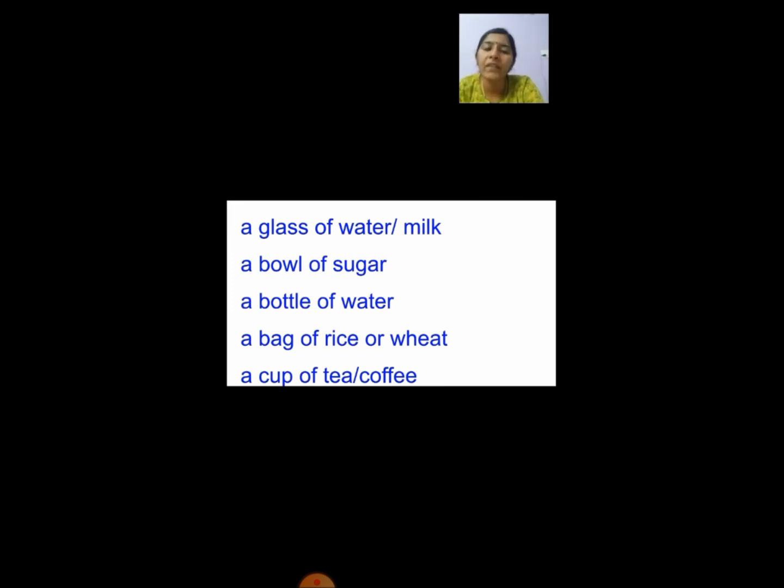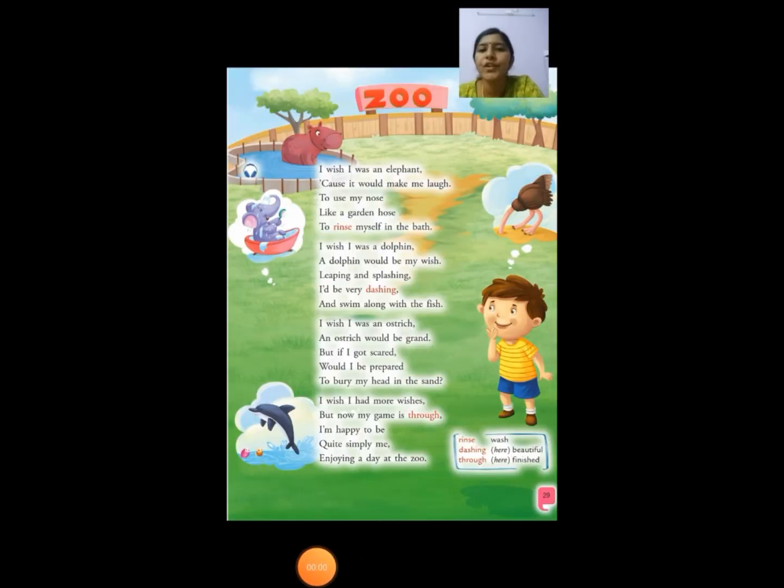And when you want to have tea or a coffee, we will ask for a cup of tea or a coffee, right? We will not ask for one drop of coffee. We cannot ask like that. We cannot go and count one drop there, you cannot count even that drop, right? So we will ask for a loaf of bread, a cup of tea or coffee, a bag of wheat or rice. So like that we will ask. So we saw countable and uncountable nouns.